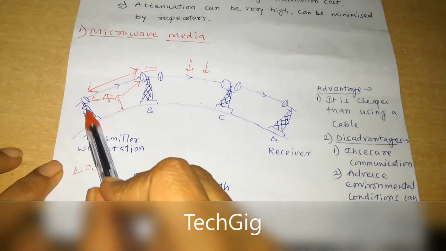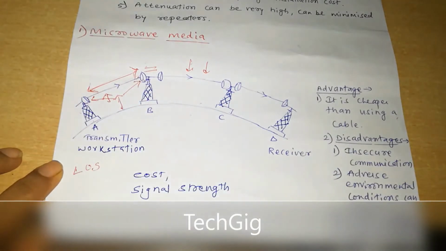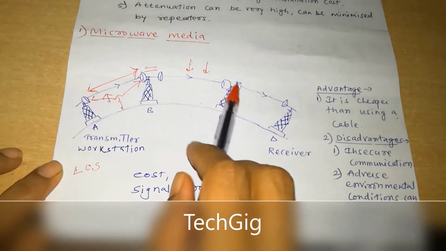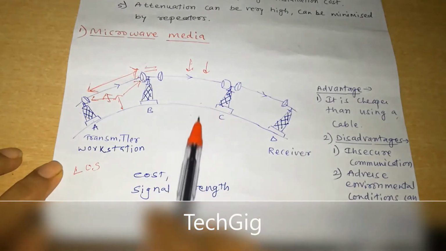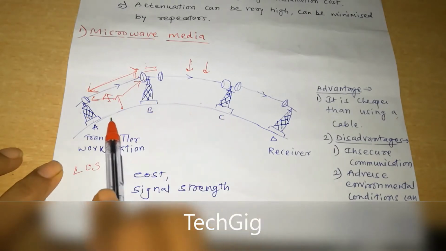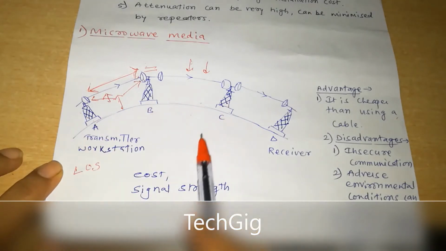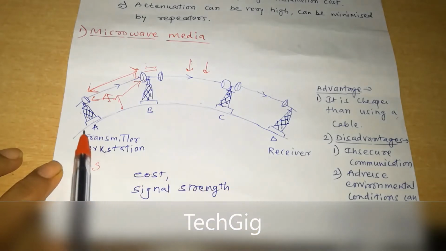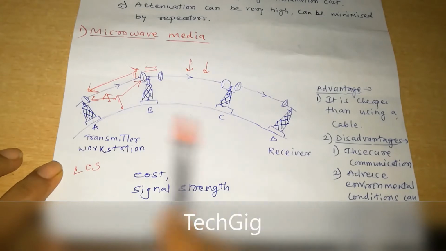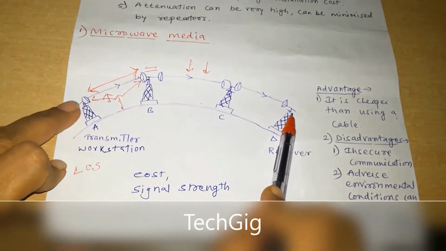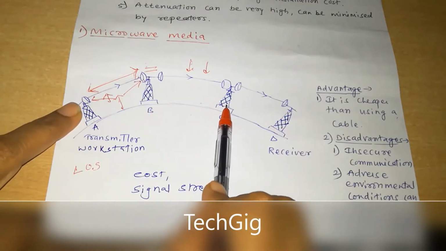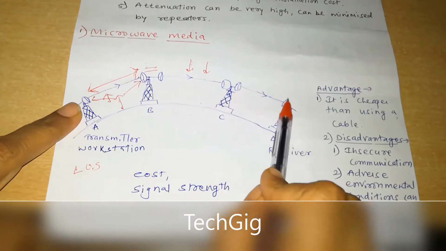So many repeaters we can see. Also we can see around us many microwave towers, and on one tower many repeaters can be there. So they can reach up to rural and hilly areas, and long distances within a metropolitan city. So this is called the transmitter workstation. This is a receiver workstation. From one point to another point, if you want to transmit the data, then you have to use many microwave towers as well as many repeaters.